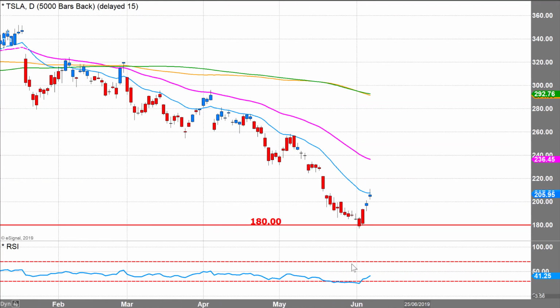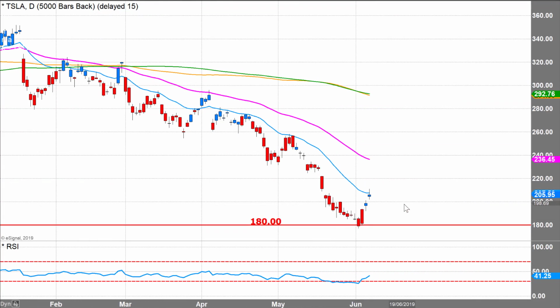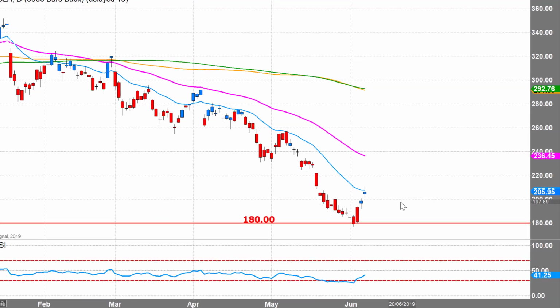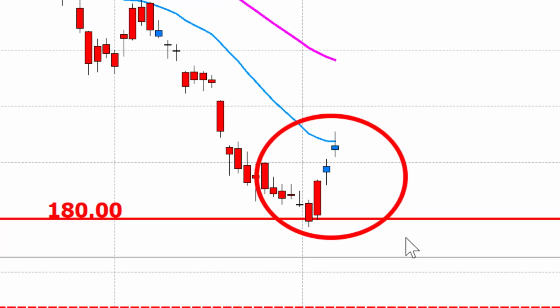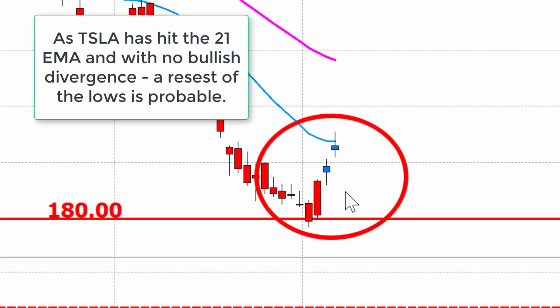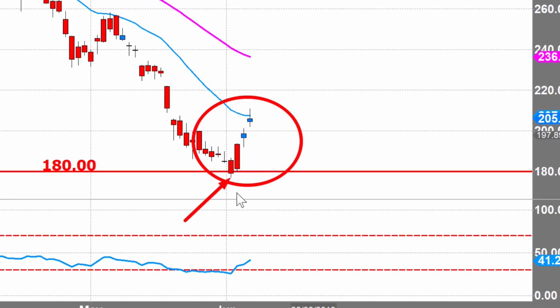But for the moment, given the RSI oversold, given the strong support and the bounce, it's looking as though this might actually be a strong level of support. This actually might be an intermediate or temporary bottom here on Tesla. So we'll have to wait and see if buyers can push this further higher.